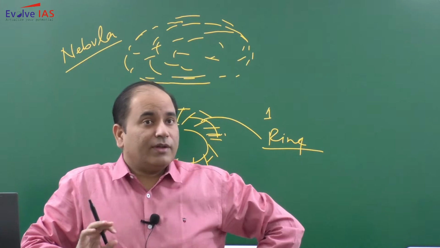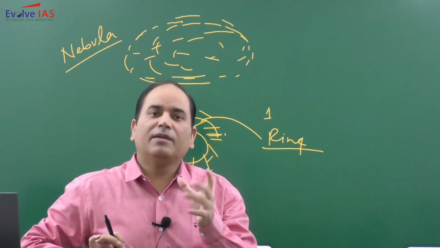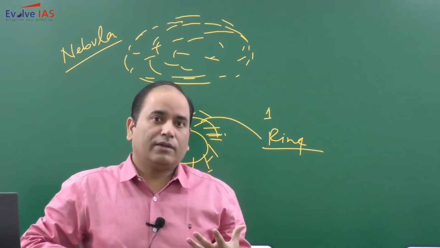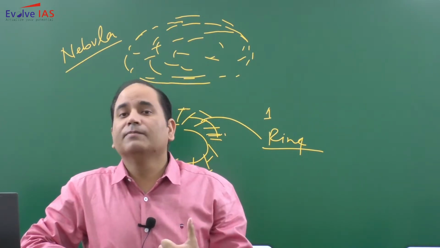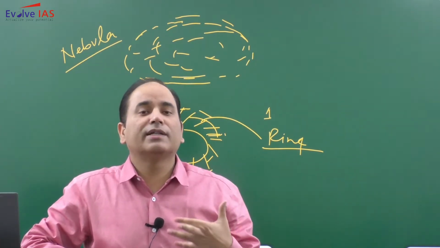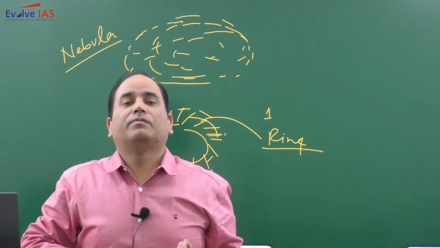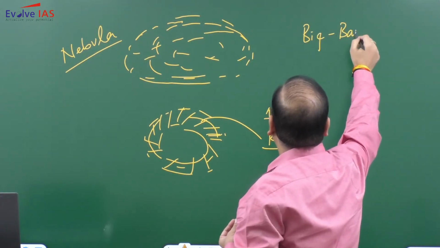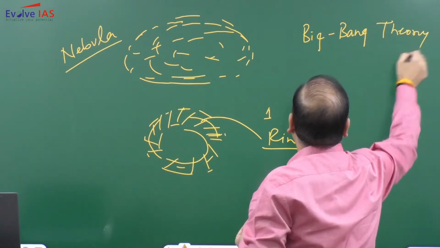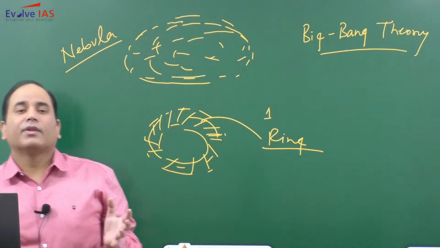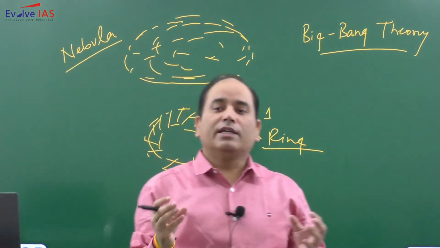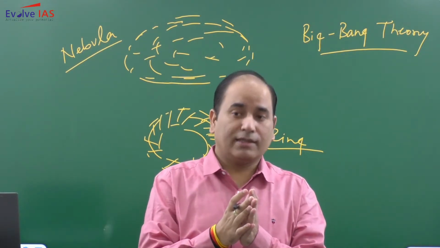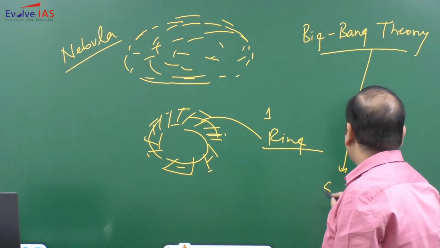Now what is this Big Bang? The Big Bang concept has been primarily propagated by Hubble, the great Hubble. But you can say to the world, the full-fledged form of the theory has been presented by Lemaître. So Lemaître has presented this theory. Now what is this Big Bang theory propagating? So Big Bang theory believes all the matter, space, everything in this universe, will be brought towards a single point, which we call singularity. So all the points will be brought to singularity.